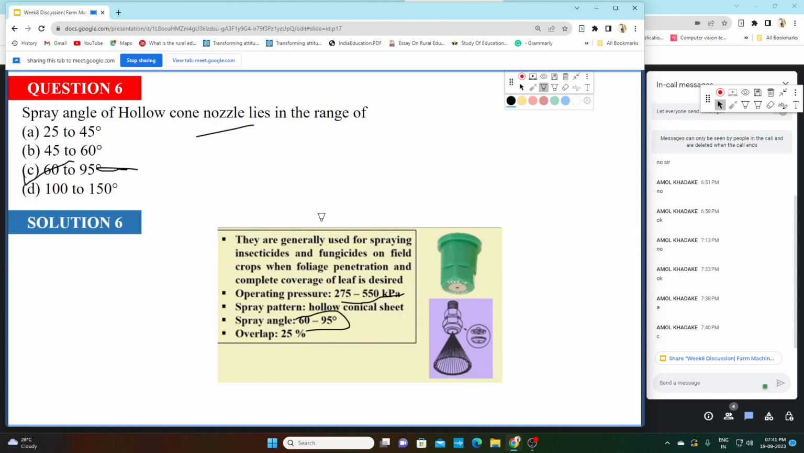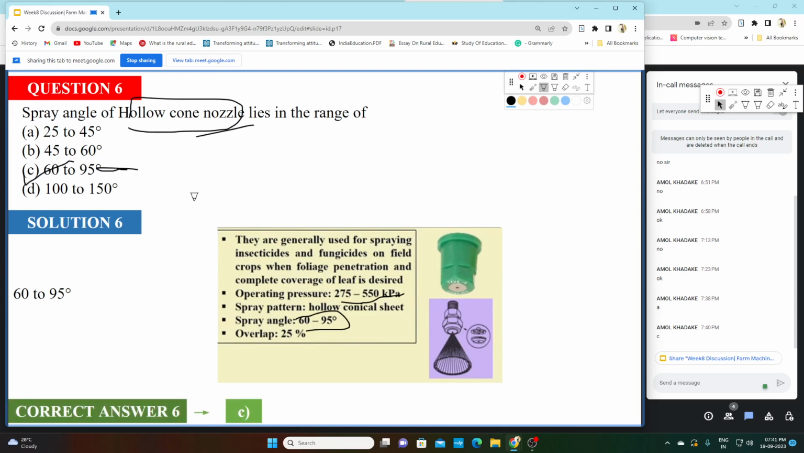This is again a kind of memory-based question. You have to keep in mind the spray angle for different types of nozzles. Here in this question it has been asked for a hollow cone nozzle, and here the spray angle is between 60 to 95 degrees. So option C, 60 to 95 degrees, is the correct answer.